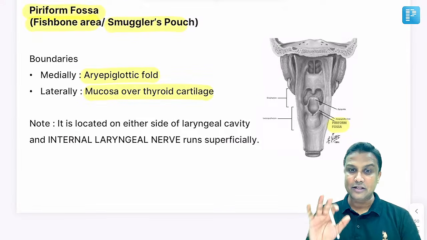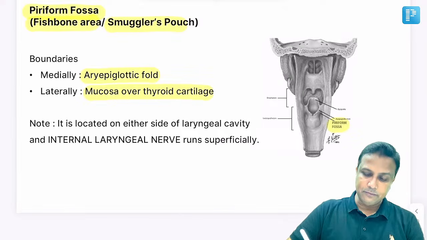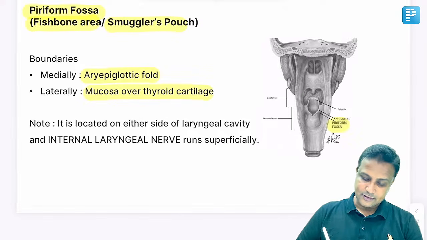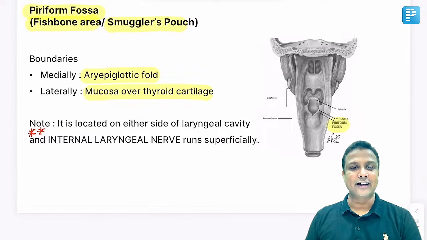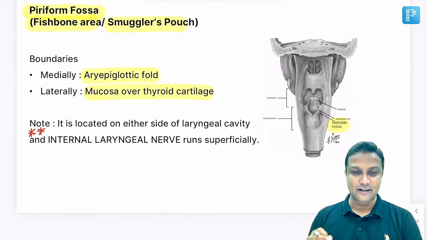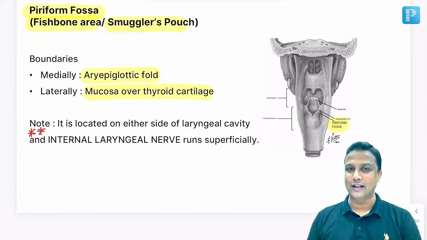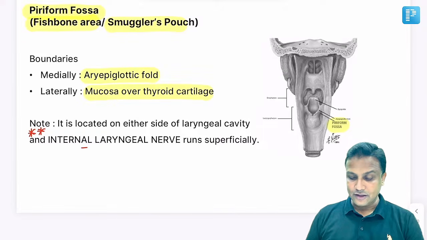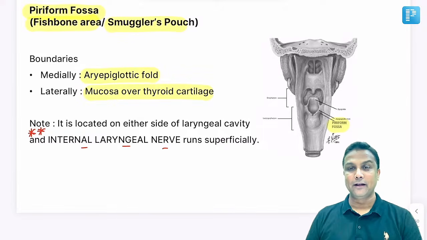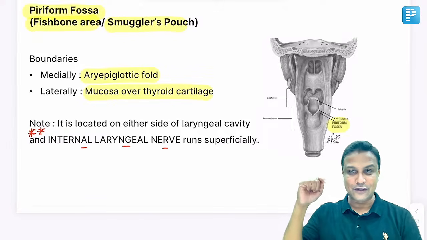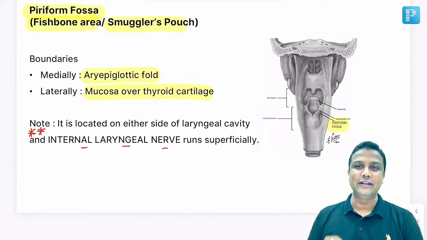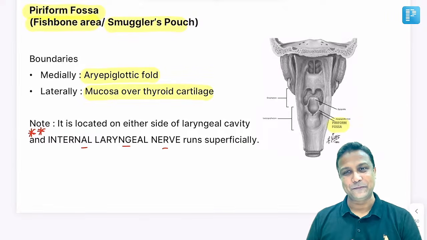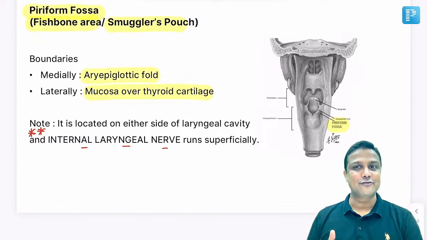You don't have to worry much about the boundaries. The most important point to learn here is, what is the nerve that is running there? The nerve that is running there is the internal laryngeal nerve. So sometimes when you're eating, a fish bone will go and get stuck there. There is pain by which nerve? That nerve will be the internal laryngeal nerve running from there. So these two topics are nowadays trending in your exams.